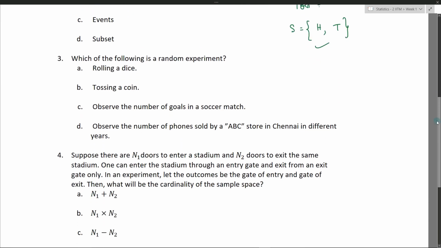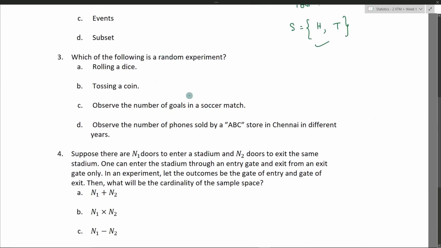For the next question, which of the following is a random experiment? Rolling a dice. Yes, it is a random experiment. Tossing a coin is also a random experiment. Observing the number of goals in a soccer match is also a random experiment. Observe the number of phones sold by ABC store in Chennai in different years. Yes, this is also a random experiment. Let's see why these are random experiments.